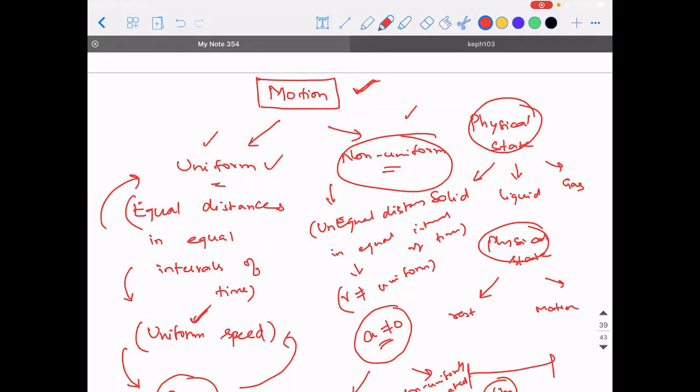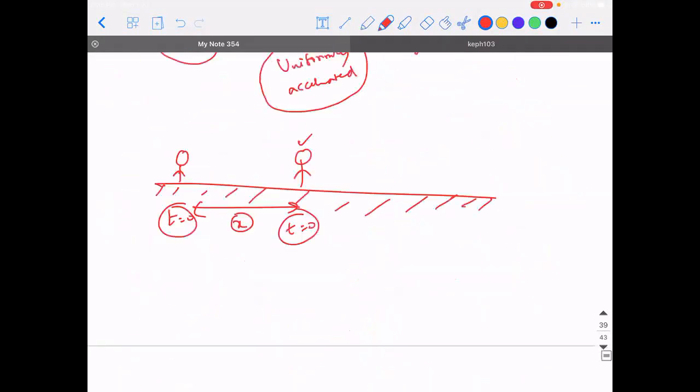Okay, sir. Sir, uniform speed means constant speed? Yes, uniform means constant. That is the meaning. Like everybody wears a school uniform, everybody is wearing a constant color and all those things, right? Same thing. Uniform itself means constant.